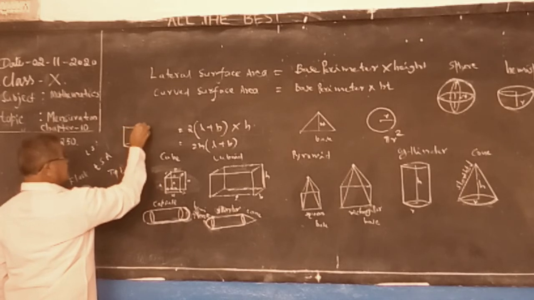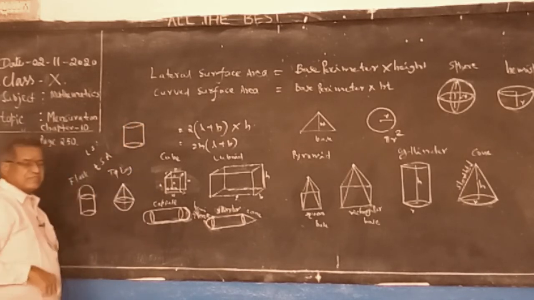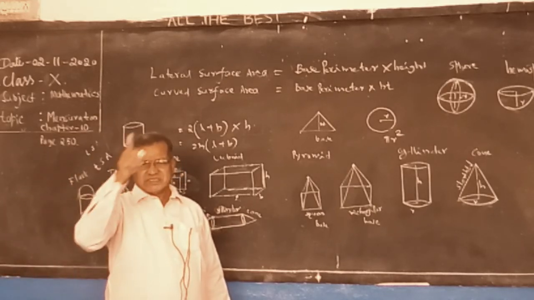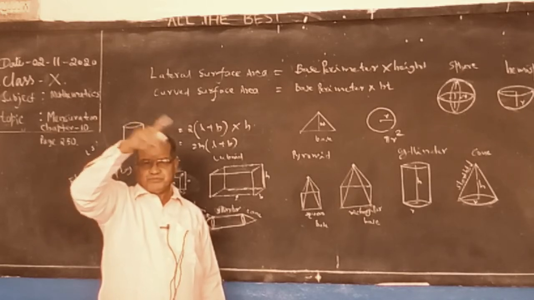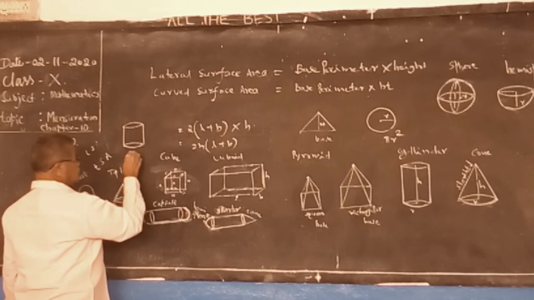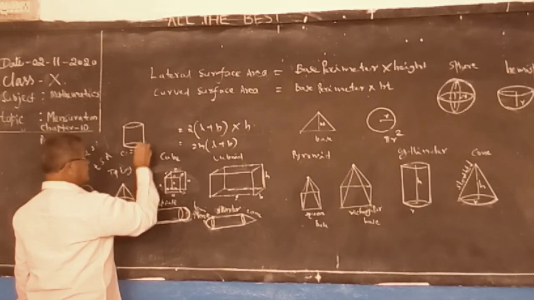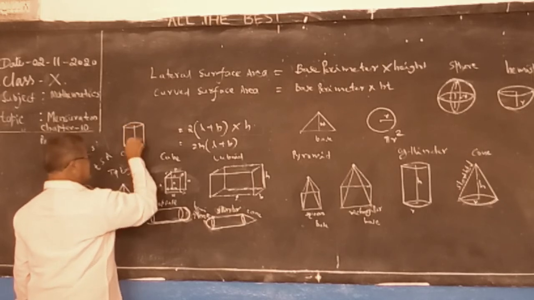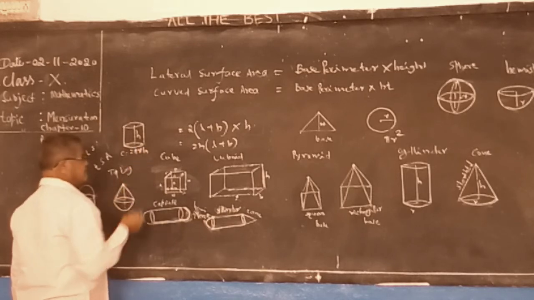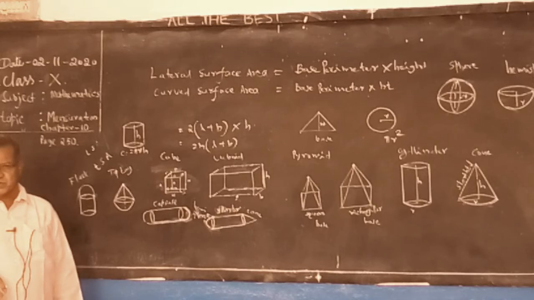CSA of the cylinder is also base perimeter into height. Here the base is a circle, and its circumference is 2 pi r. Into height h. So CSA of the cylinder is 2 pi r h. We can frame the formula like that.